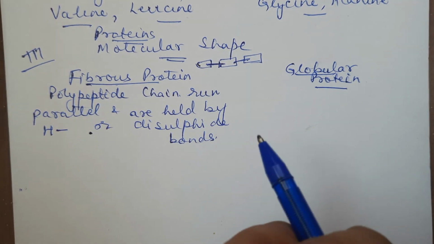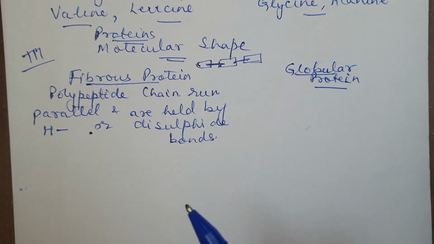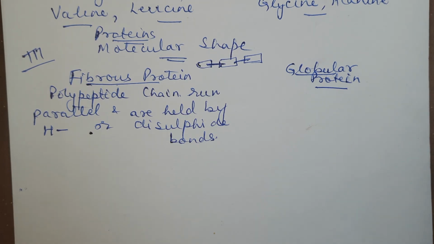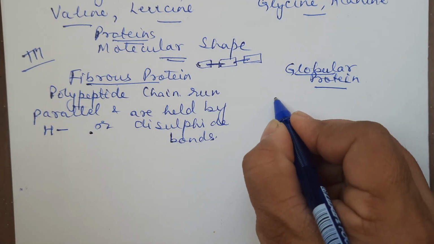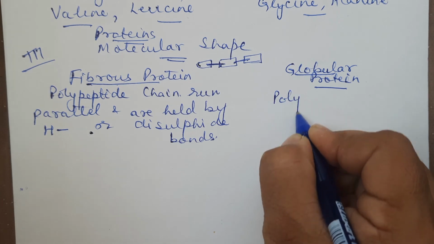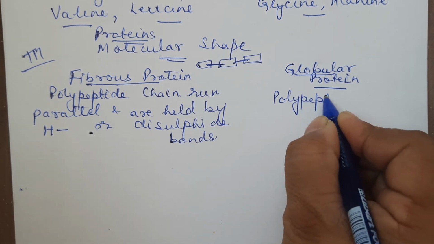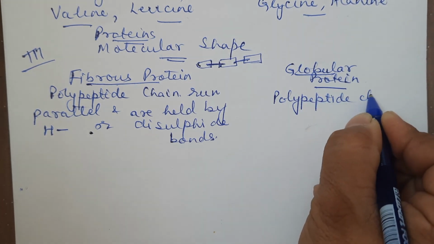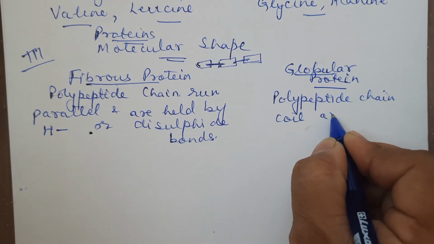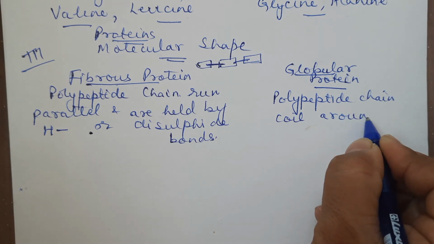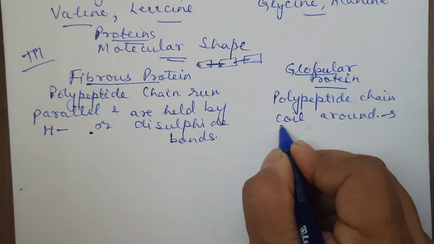Globule means something like a globule. Like you have that wool threads are there, and when we just make them into a ball, it will form a globule like structure, right? So what is a globular protein? These are when the polypeptide chains coil around, when they coil around to give a spherical shape.